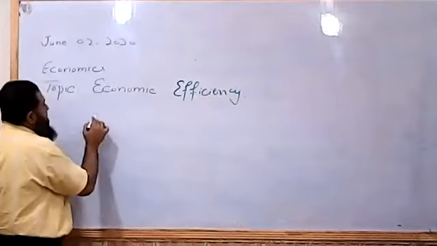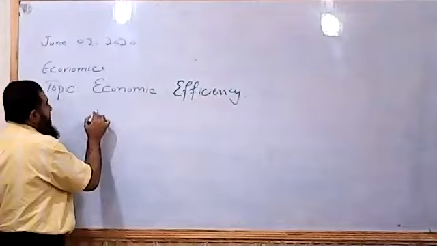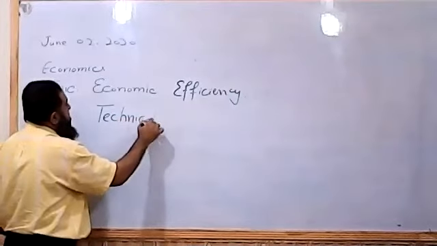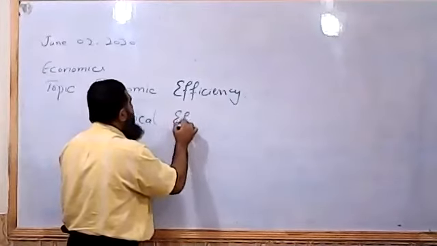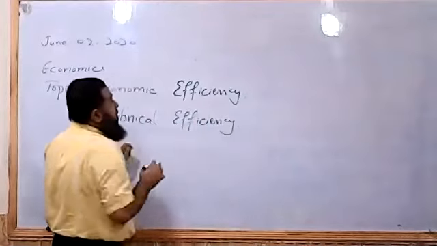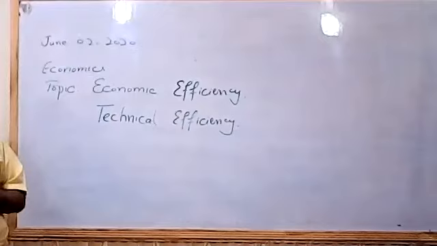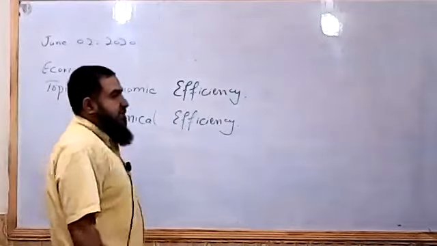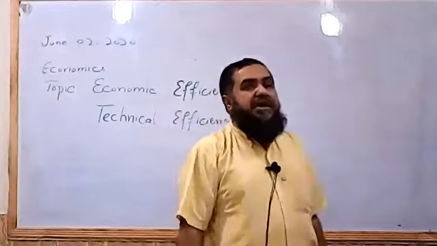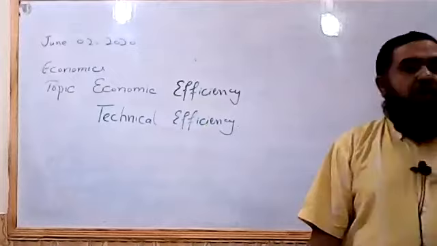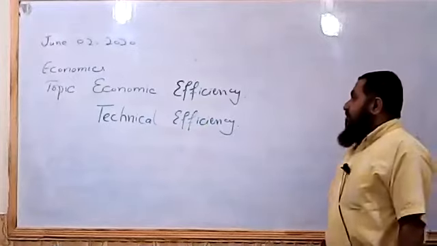Now come towards technical efficiency. What do we mean by technical efficiency? You know, when the firm is producing output, it adopts different methods of production, like labor intensive technology, where more labor is used to produce output.